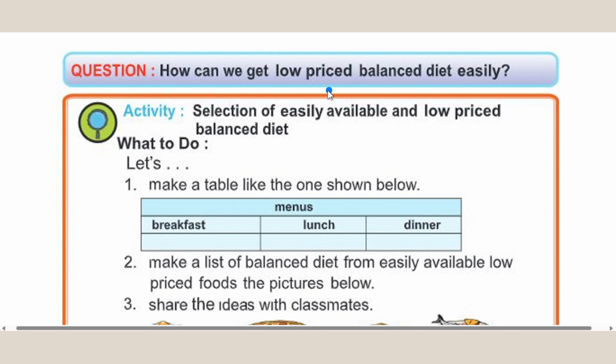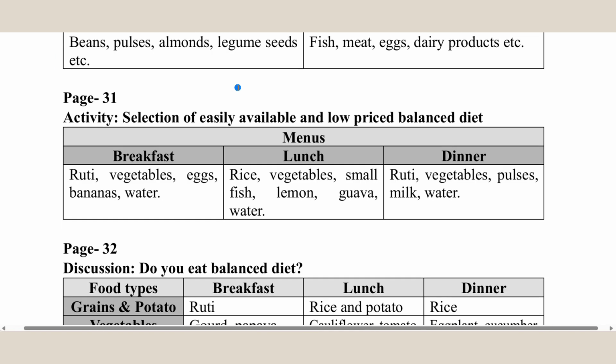Question. How can we get low priced balanced diet easily? Activity. Selection of easily available and low priced balanced diet. Let's see the answer. Here is the answer. Menu. Breakfast, lunch and dinner. In breakfast: roti, vegetables, eggs, bananas, water. Lunch: rice, vegetables, small fish, lemon, guava, water. Dinner: roti, vegetables, pulses, milk, water.